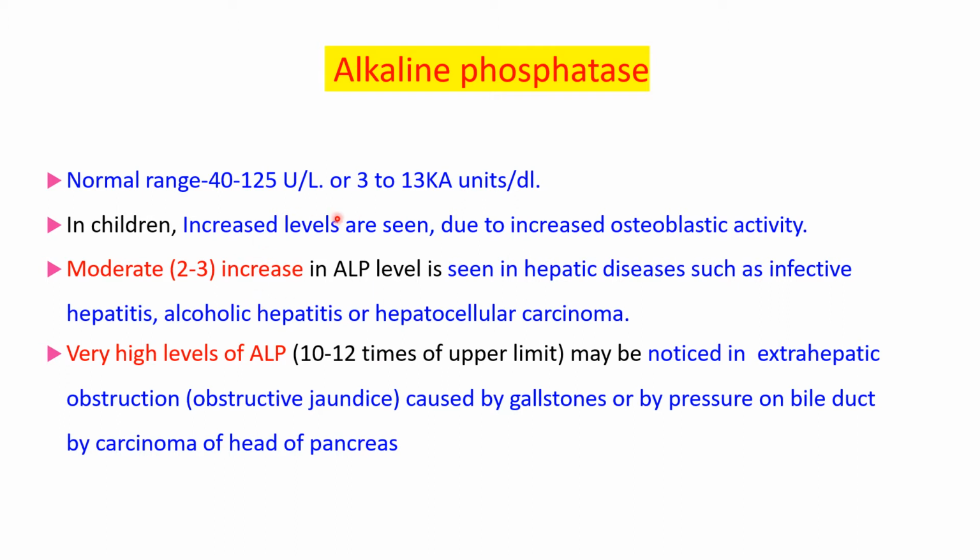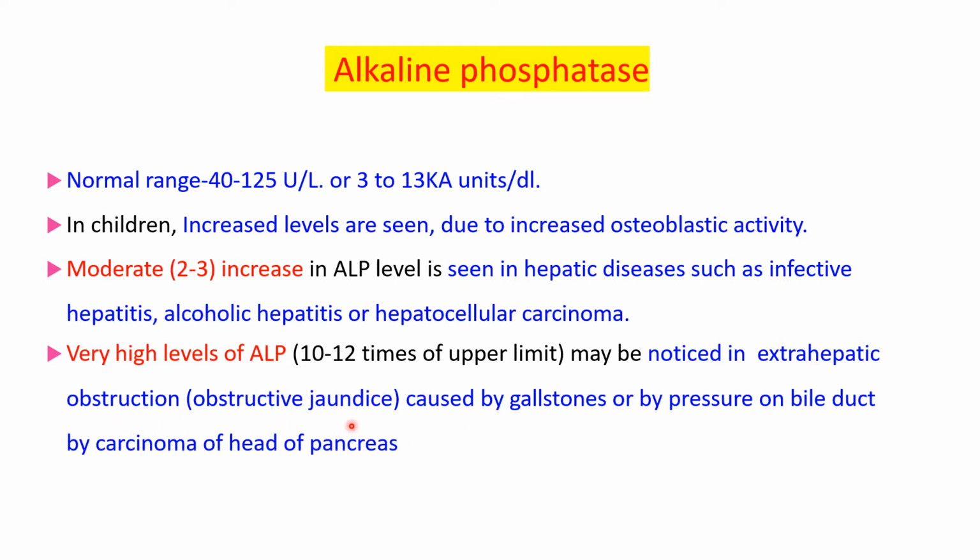Then when this ALP level increases, a moderate increase in ALP level is seen in hepatic diseases, meaning liver diseases such as infective hepatitis, alcoholic hepatitis, or hepatocellular carcinoma. And if very high levels of ALP are there, then there may be extrahepatic obstruction.